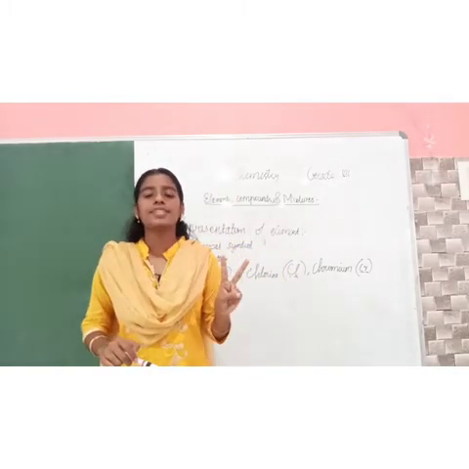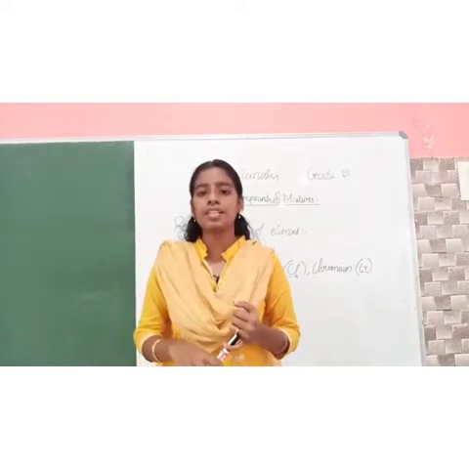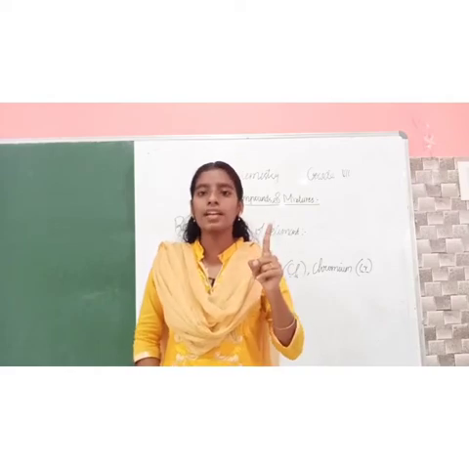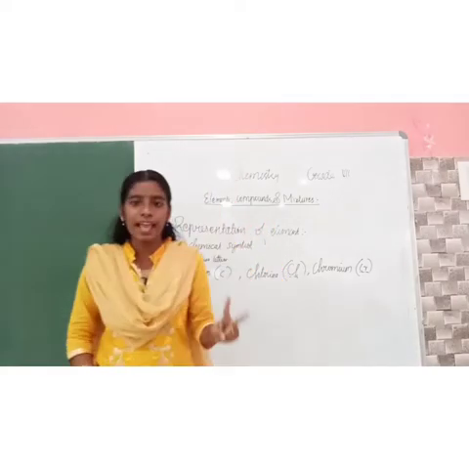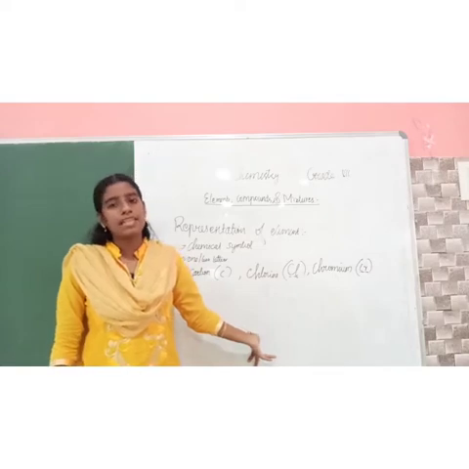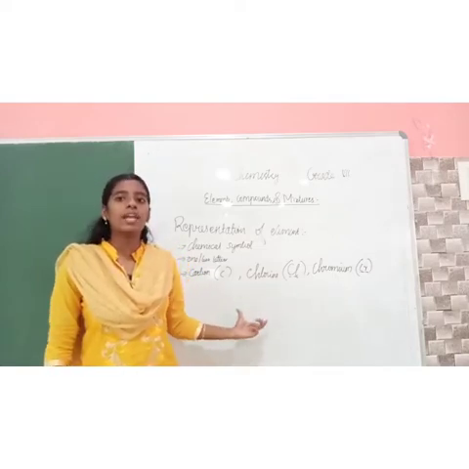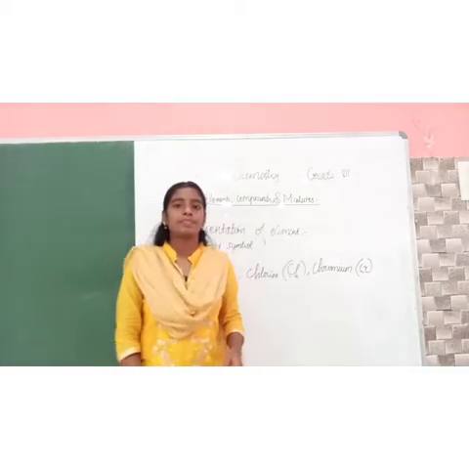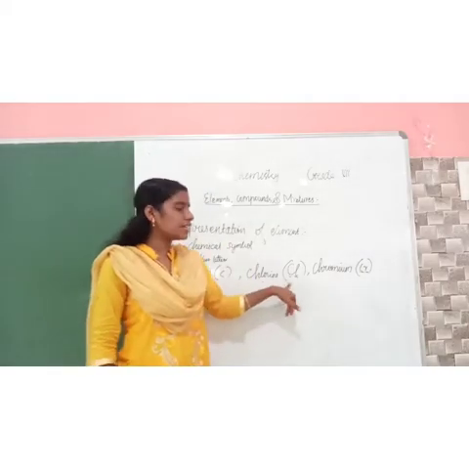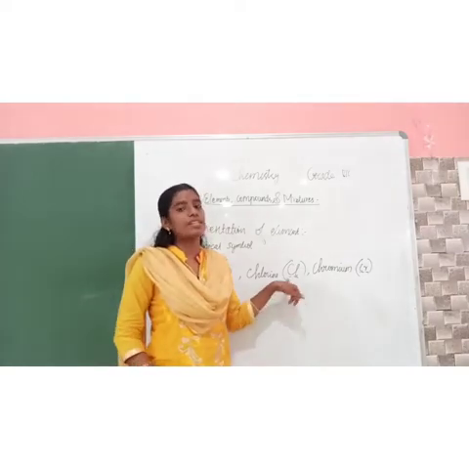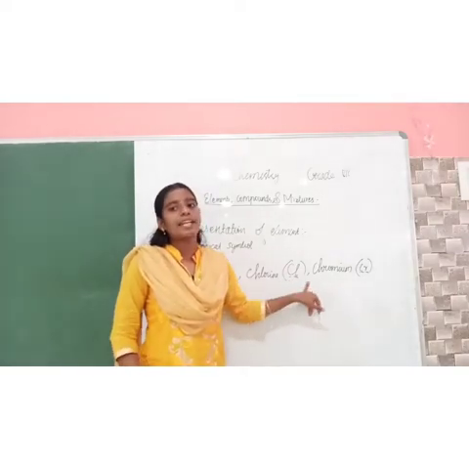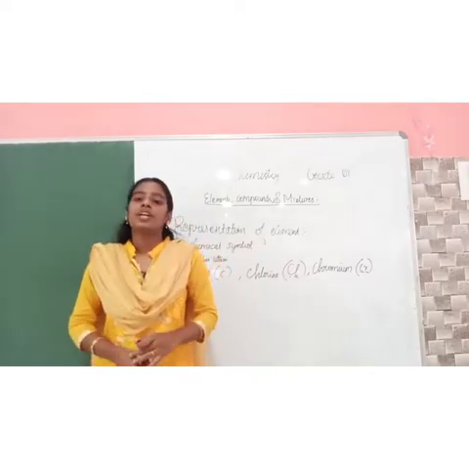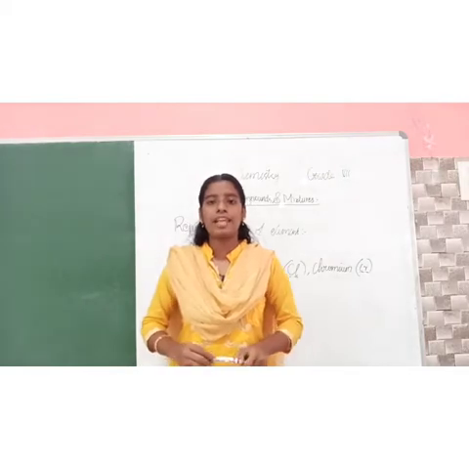There are 2 rules. The element should be represented using chemical symbols. The symbol should have only 1 letter or 2 letters. In case we get the same first letter for more than 1 element, we can use 2 letters. When we use 2 letters, the first letter should be capital and the second letter should be a small letter. Did you understand what is an element and representation of elements?